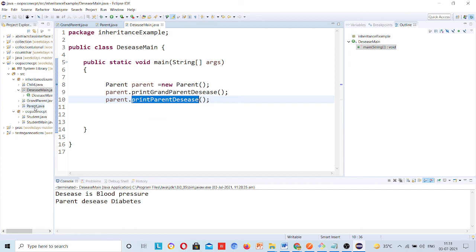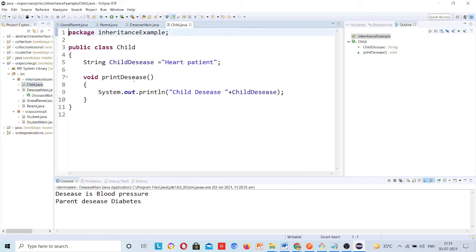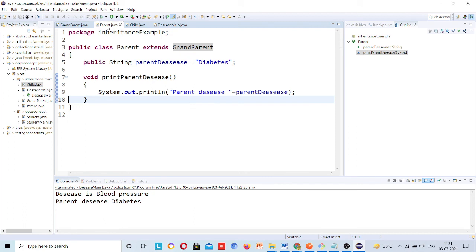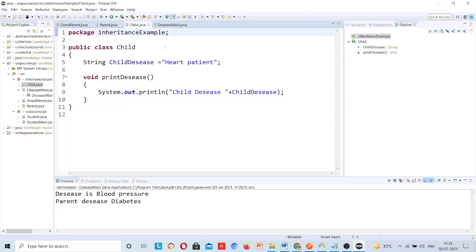There was one class, child. This is single level inheritance. Class parent is extending grandparent. Now it is about child. Now the child class is present. See, parent is extending grandparent and child will extend parent.